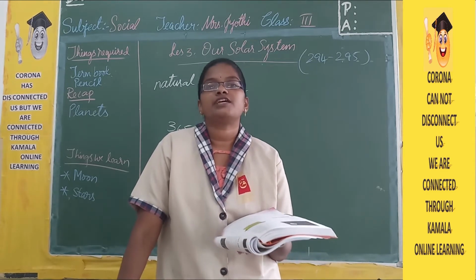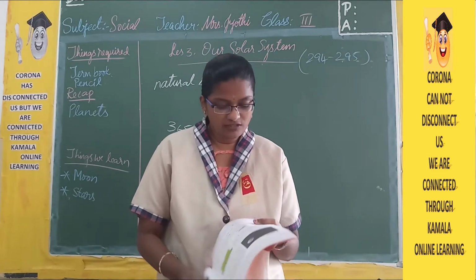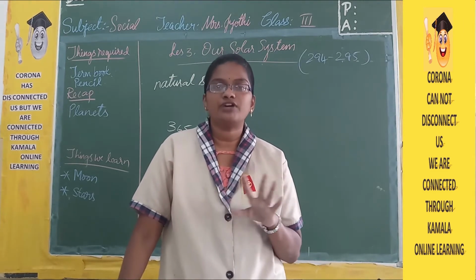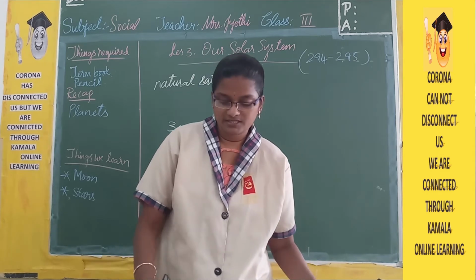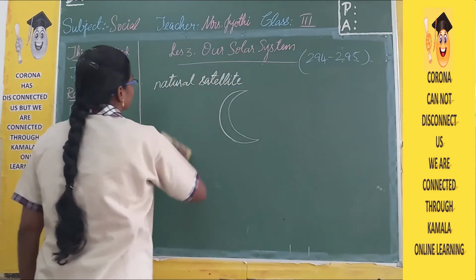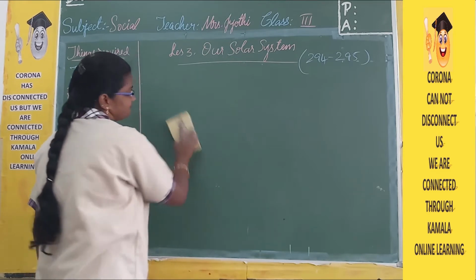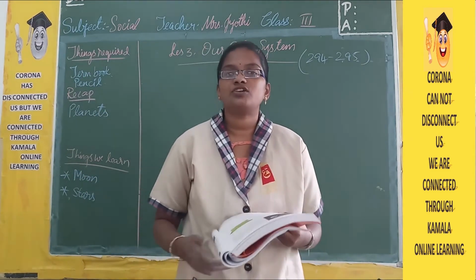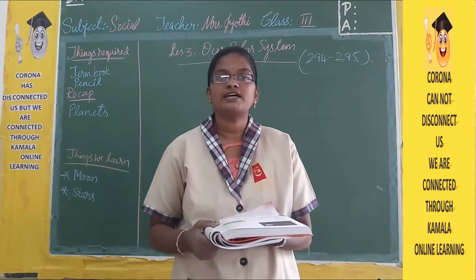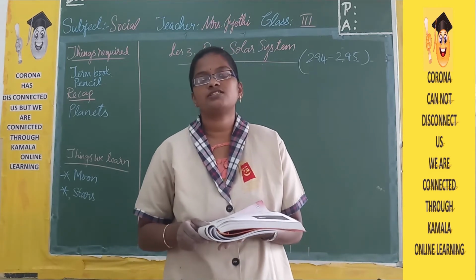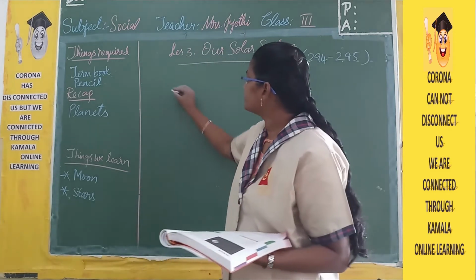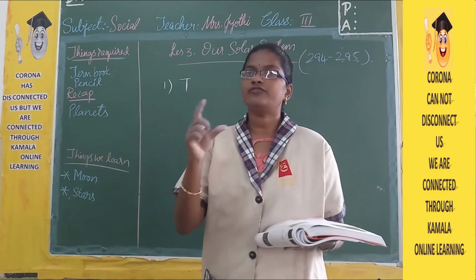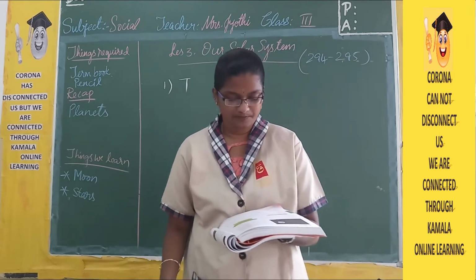Now here there are checkpoints. Write true or false. T for true and F for false. Be ready with your pencil everyone. The first one is, the sun lies in the center of the solar system. Yes, it is true. You should write only a single letter, T for true and F for false.